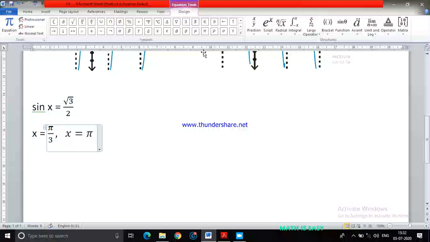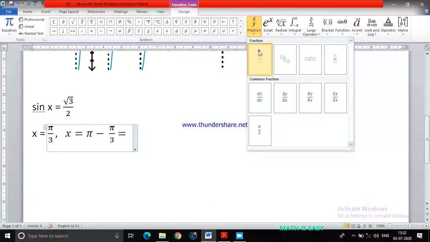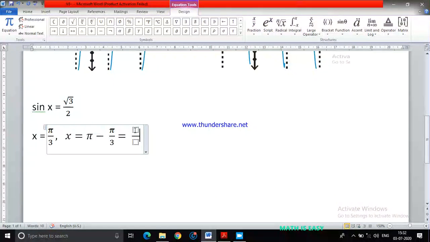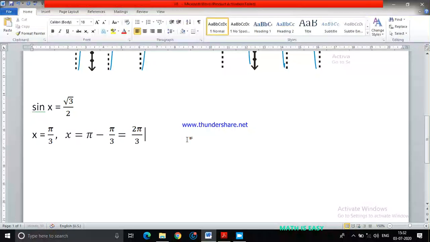And sine of pi minus pi by 3 is nothing but sine pi by 3. Okay. So if I take the LCM here, pi minus pi by 3 can be written as 2 pi by 3. Am I right? 2 pi upon 3.